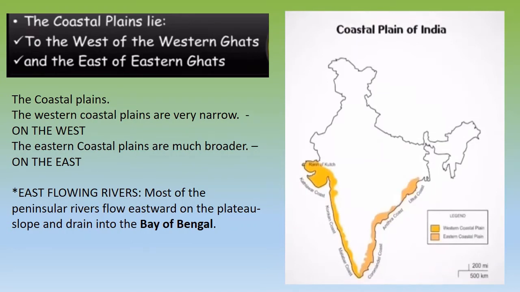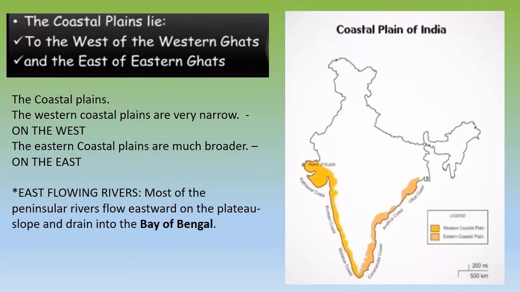Now we have learnt about the Greater Himalayas and plains, then the Thar desert, then the plateau area. Then the Ghats also we have done. Now we are going to talk about the coastal plains of India. Obviously the coastal plain is to the west of the Western Ghats and to the east of the Eastern Ghats.